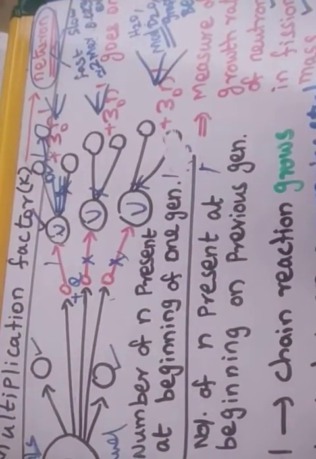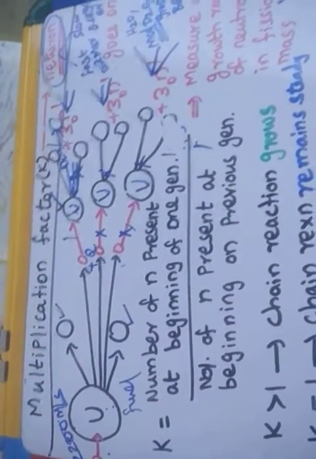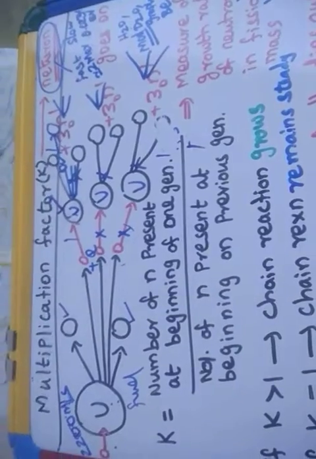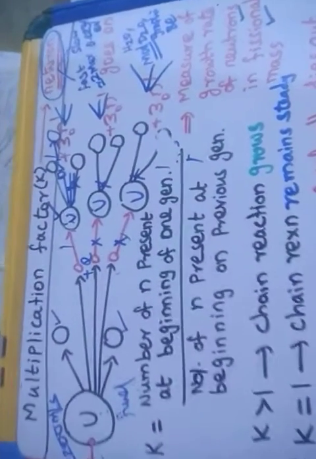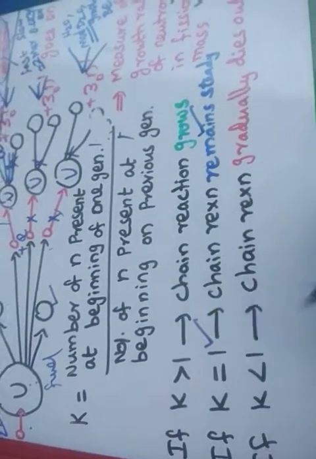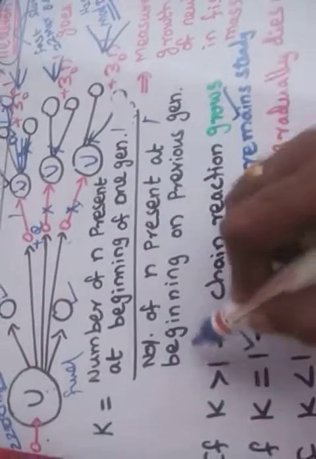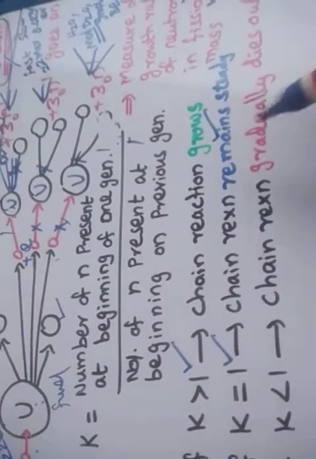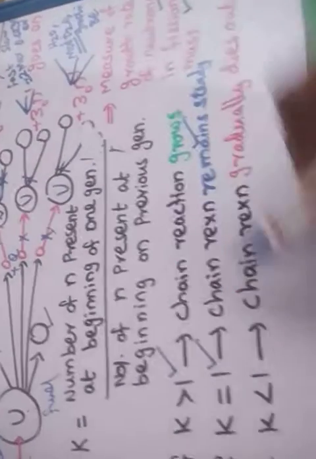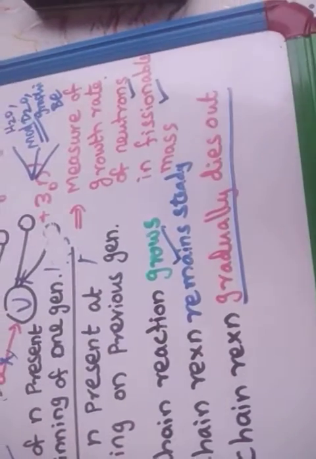Then coolants are used to cool and carry away the heat energy released. Using this heat energy, electricity is generated in nuclear power plants. So a nuclear power plant is an example of a steady reaction, that is, a K equal to 1 reaction. For a reaction that grows up, there is the atom bomb or nuclear bomb, where the chain reaction goes up. If you insert the control rods in the nuclear power plant, K is less than 1, and then the nuclear reaction dies out and stops.